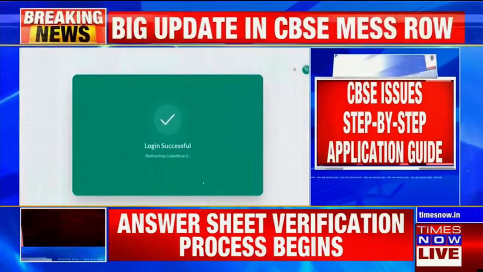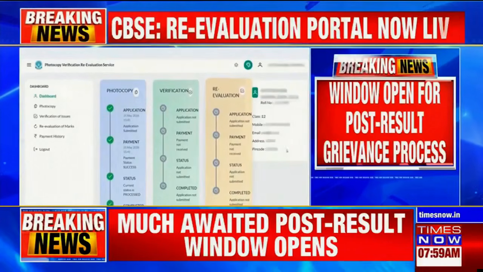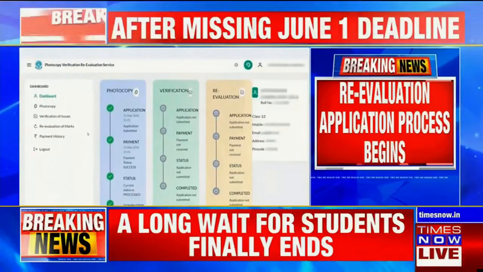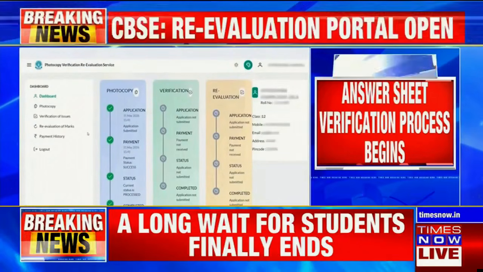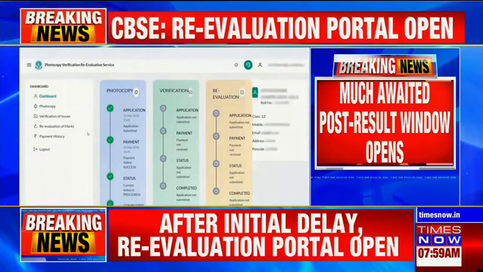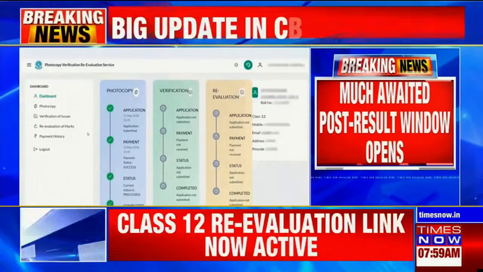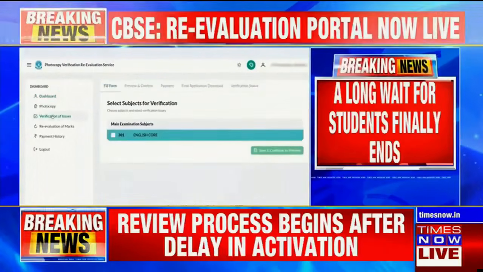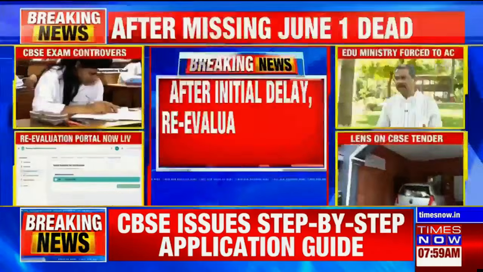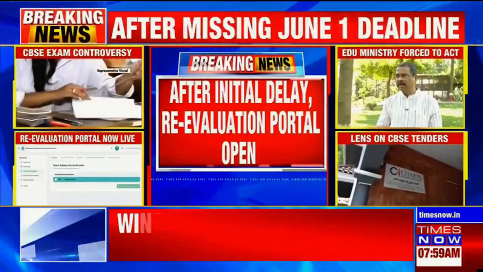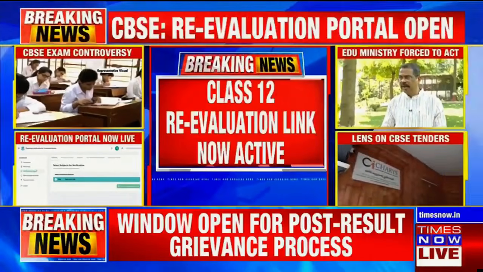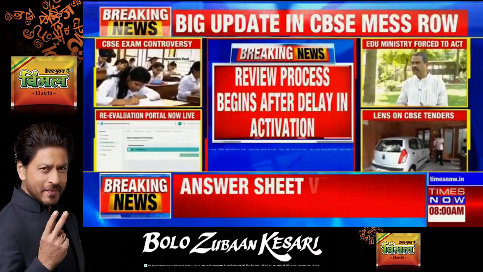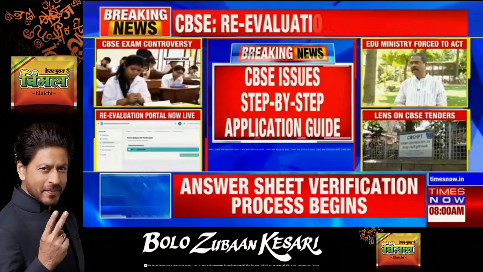The much-awaited window for answer sheet verification and re-evaluation applications has officially opened, providing students an opportunity to raise concerns regarding the results. To assist the candidates, CBSE has also released a step-by-step application guide detailing the procedure for verification, obtaining answer sheet copies, and applying for re-evaluation. The process, which was delayed because of the late activation of the portal, is now underway, and students are advised to carefully follow the guidelines and complete their applications within the prescribed deadline.